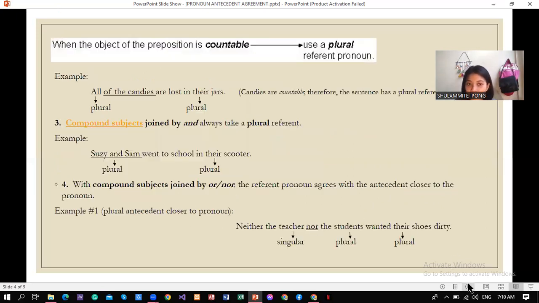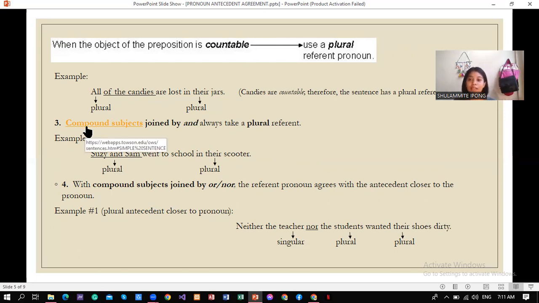Next, when the object of the preposition is countable, we have to use a plural referent pronoun. For example, all of the candies are lost in their jars. So all here is plural. Because candy is countable, we are going to use a plural referent pronoun, which is their. So all of the candies are lost in their jars.